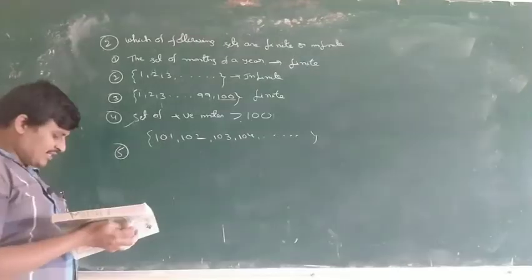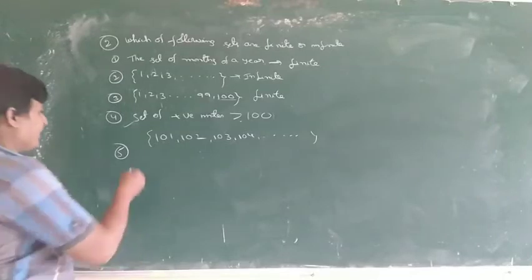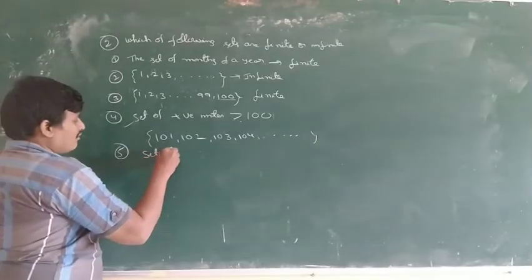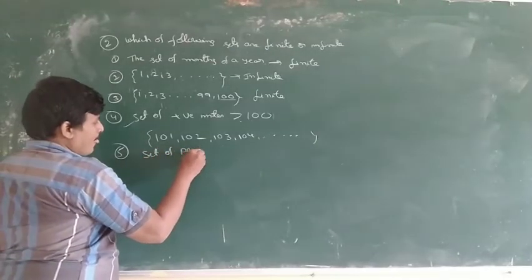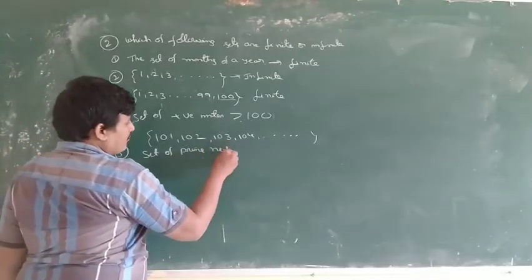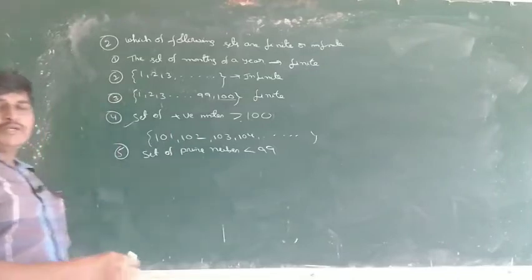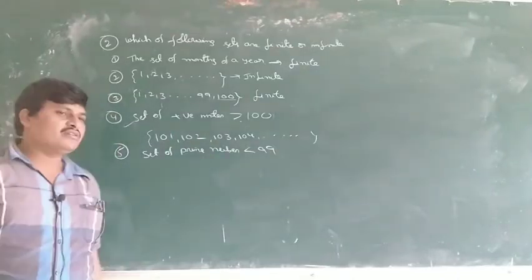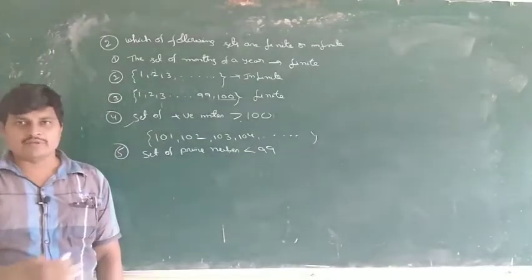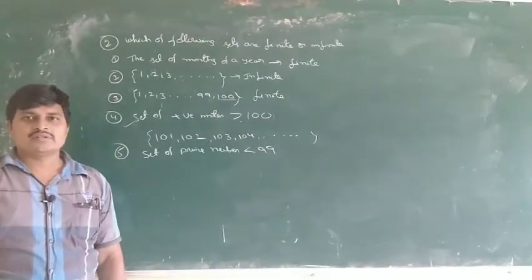Set of prime numbers less than 99. Less than 99 means below 99, so there is a last number.